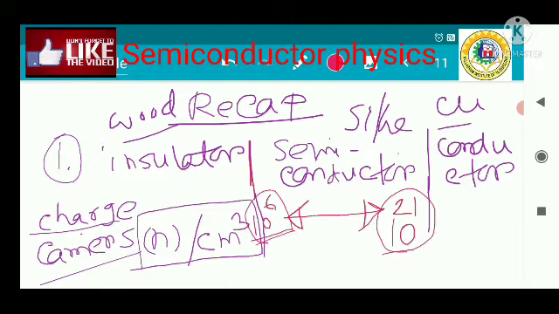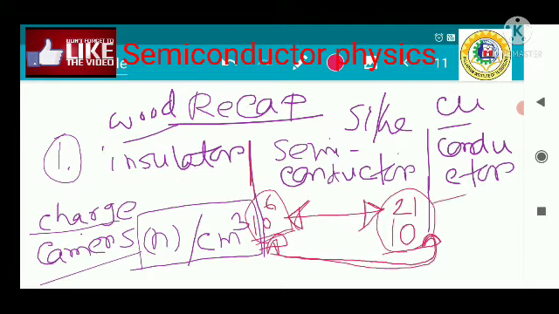That means by means of some kind of technology you can modify the concentration of charge carriers within the semiconductor. If you can modify the charge carrier concentration, then you can modify the current within the semiconductor, and then you can make different kinds of things out of this semiconductor.